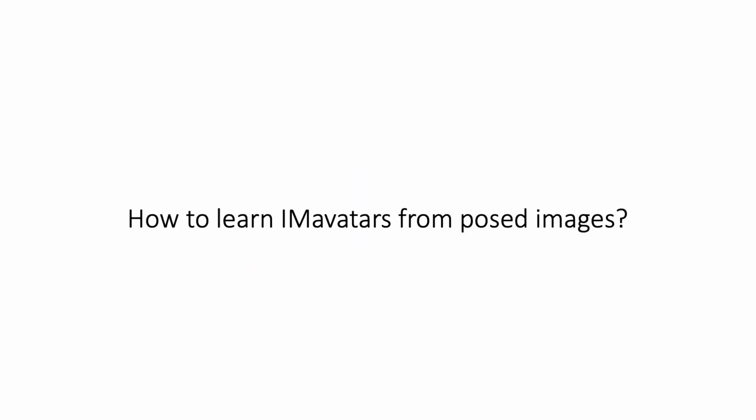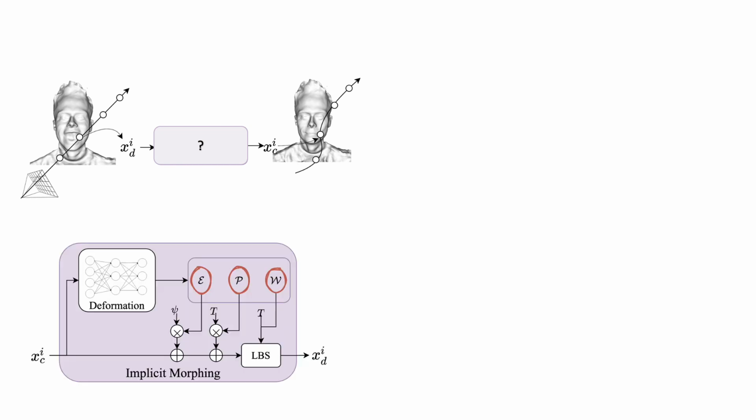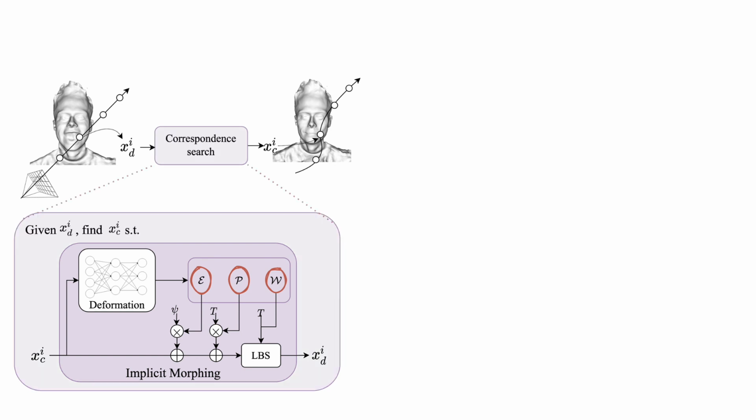Next, let's look into how to learn IMavatars from posed images. We first perform ray marching in the deformed space. Then, for each deformed point, we need to locate its correspondence in the canonical space, where the geometry field is defined. However, the location of the canonical point x_i sub c is only implicitly defined. Therefore, we leverage correspondence search to find the canonical location x_i sub c in an iterative manner.